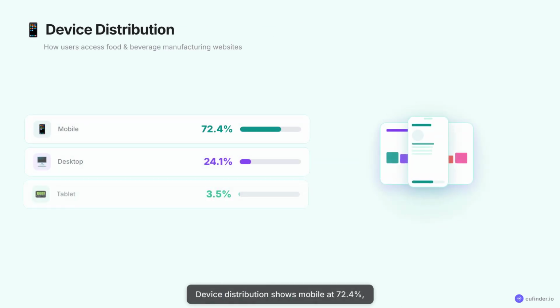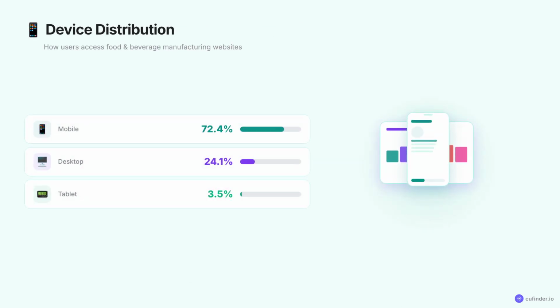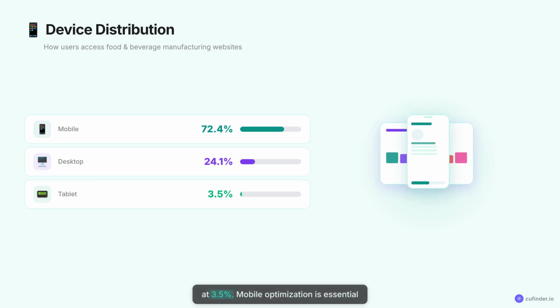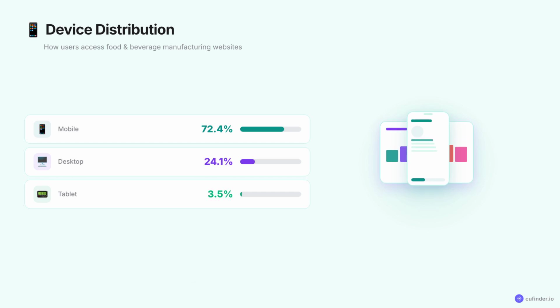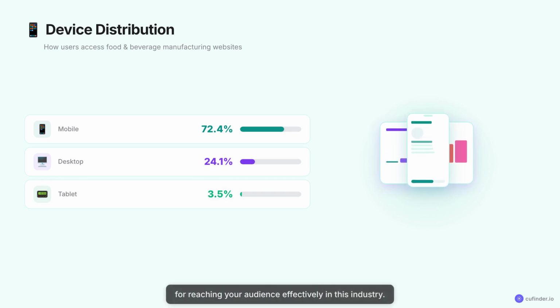Device distribution shows mobile at 72.4%, desktop at 24.1%, and tablet at 3.5%. Mobile optimization is essential for reaching your audience effectively in this industry.